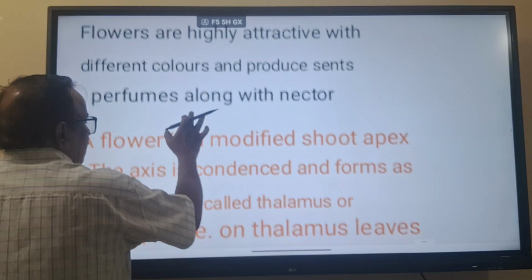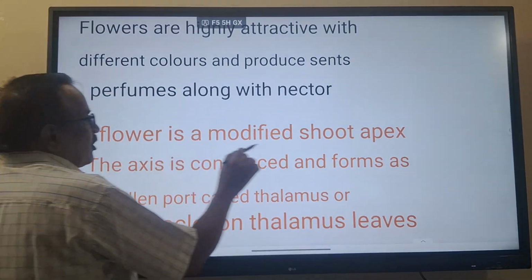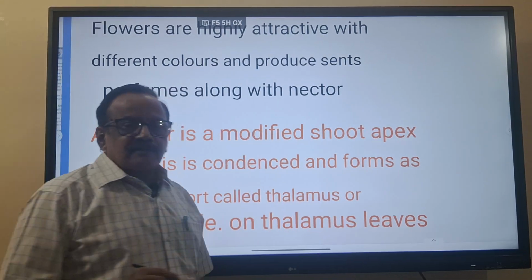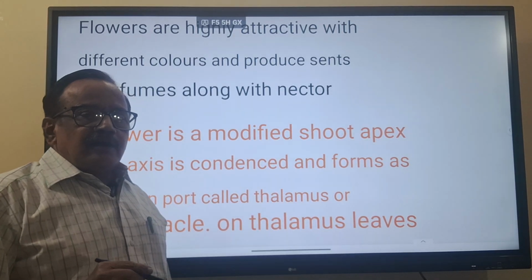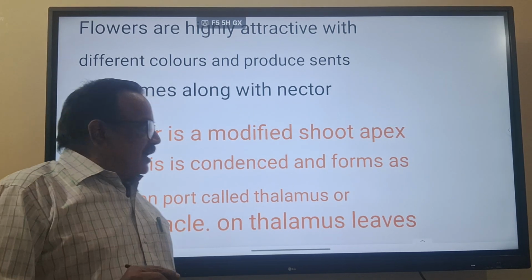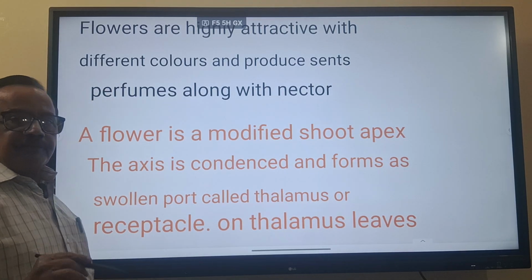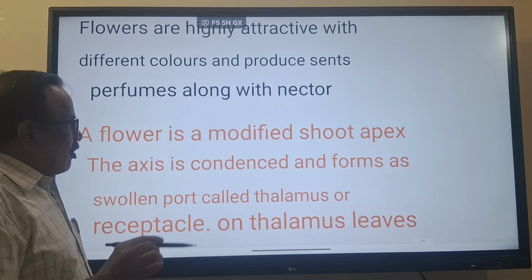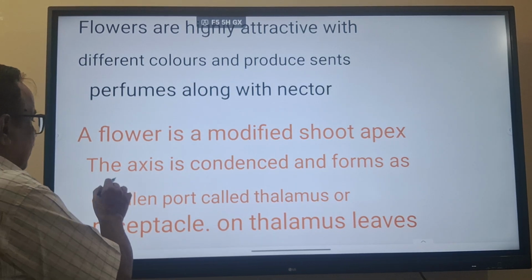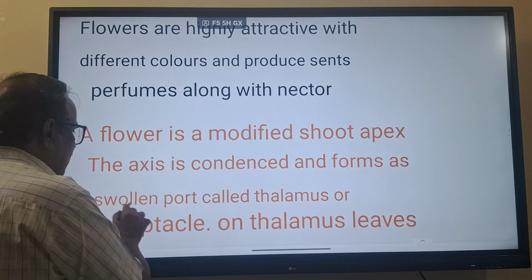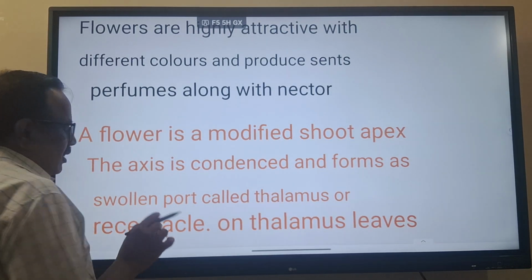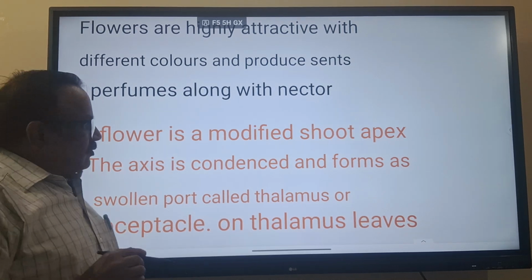Here you see, a flower is a modified shoot apex. The apical meristem of the shoot apex is modified. The axis is condensed and forms the floral part. This is the floral part.